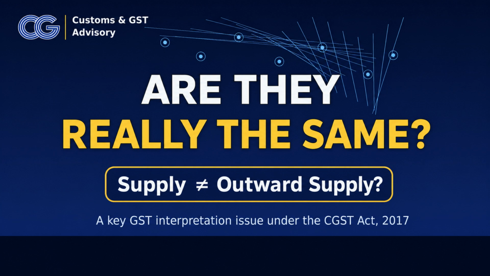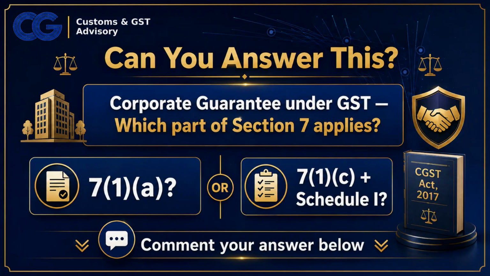The better answer is every supply cannot automatically be treated as outward supply. It becomes outward supply only in relation to the person who makes that supply. Now, let us test our understanding with a practical GST question. We have understood that Section 7 defines supply, while outward supply and inward supply depend on the position of the supplier and the recipient. So here is the question.